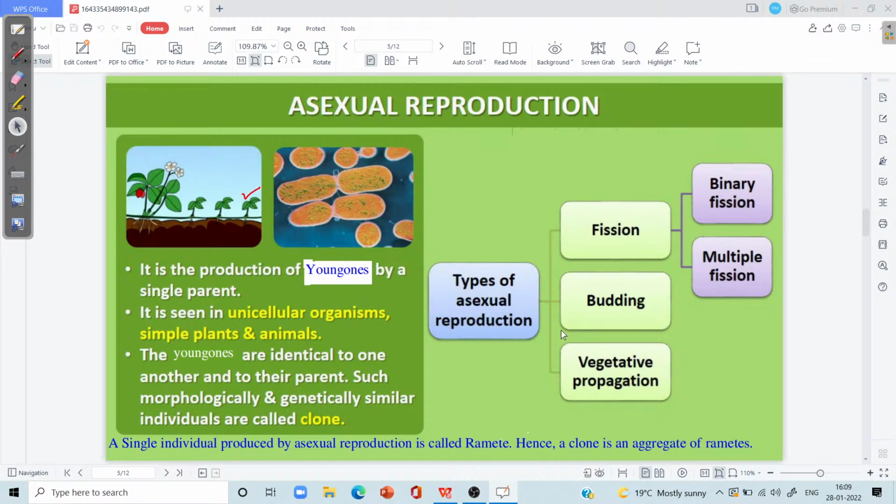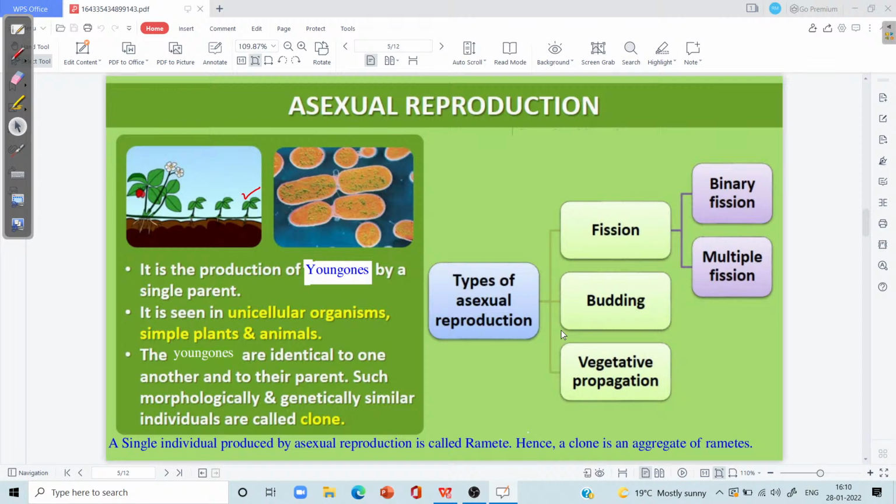Keep in mind, the products of asexual reproduction are never called offsprings. The young ones formed are similar to the parent and their aggregate is referred to as a clone.